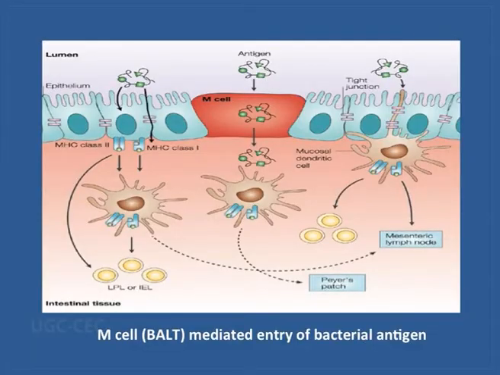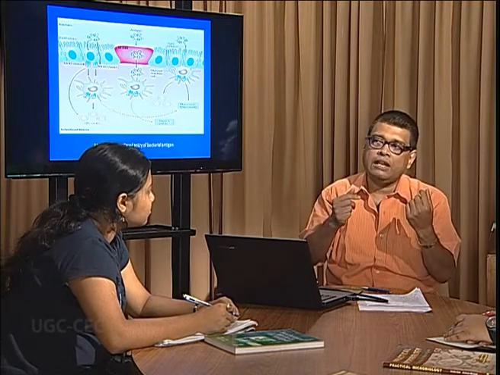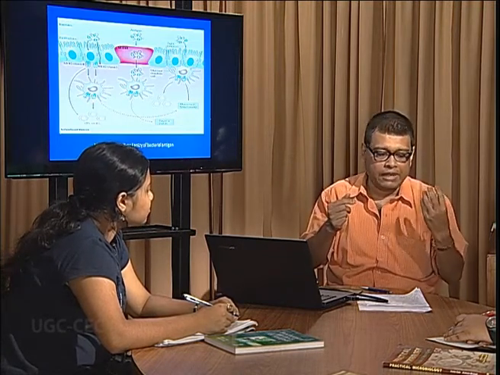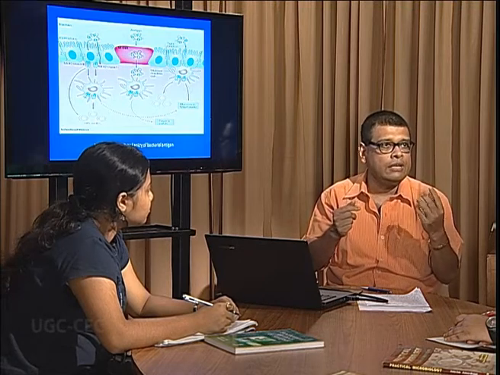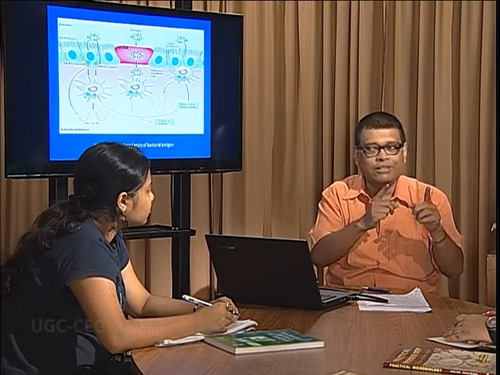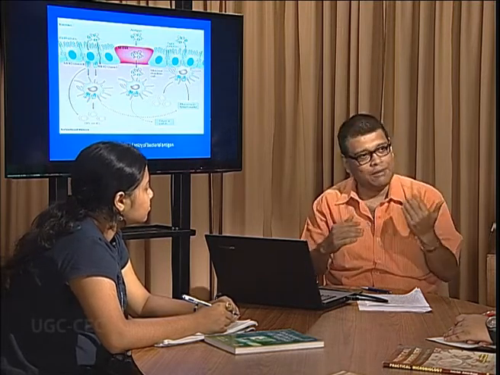So in one way, M cells or microfold cells are trapping bacteria, trapping antigen, activating the lymphatic tissue, and most importantly, sometimes it will make the bacteria immobile. Say for example, if it is present in the gut and it makes the particular bacteria E. coli immobile, then at that particular point it will produce vitamin D. So these are the functions of the M cell.